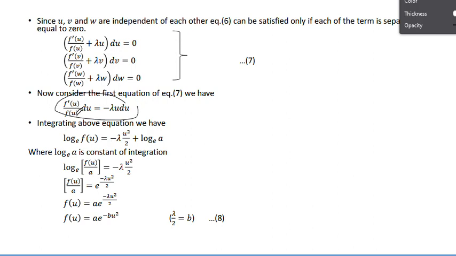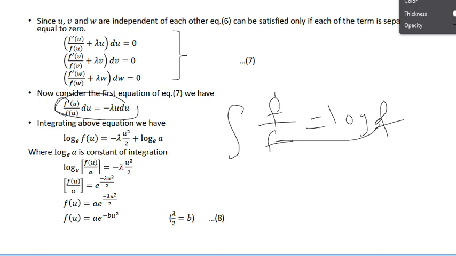The integration here is of one function, and it is the differentiation of another function. So this function is the differentiation of this function. When an integrand is present like this, a function f and its derivative, then we write log of f. Here, in the same manner, this is the differentiation of this one, so we write log of f of u only. Whatever is present here, only that you have to write. So f of u is there, that is why f of u is taken.